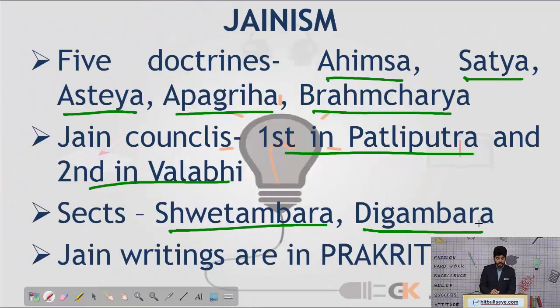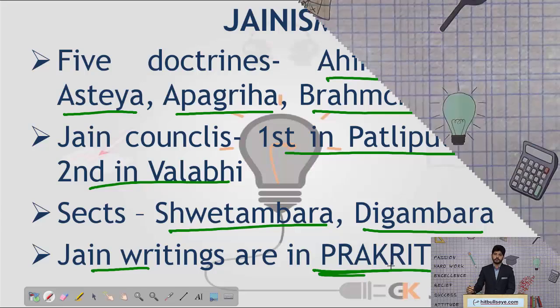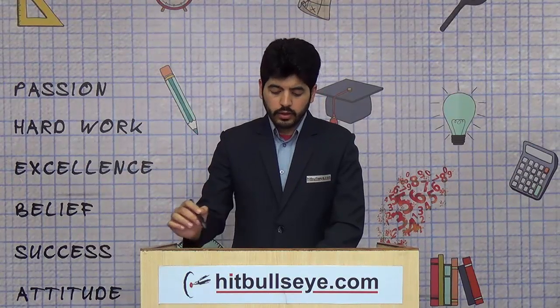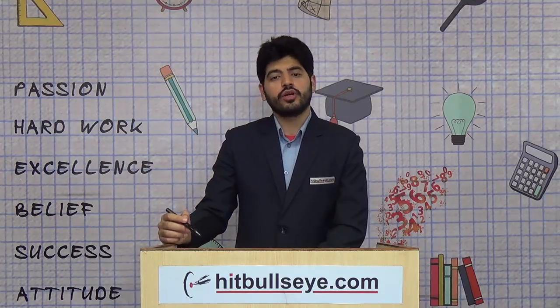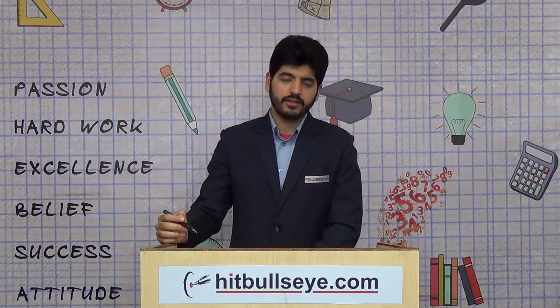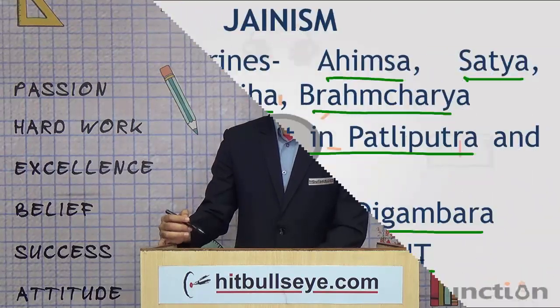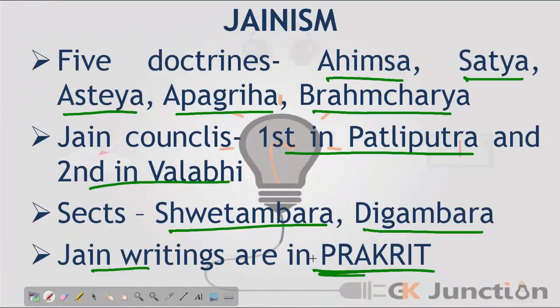And lastly, the text or literature about Jainism is written in Prakrit. The issue with Prakrit literature was that, in the future, Jainism could not propagate to various lengths and breadths as other religions would. The main reason for that is that the text was in Prakrit, which was already a dying language. And hence, Jainism got a stronghold and established itself in the country, although in a limited manner.